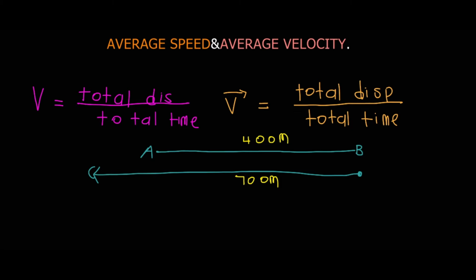Let's say moving from point A to point B takes 4 hours, and moving from point B to point C takes 2 hours.